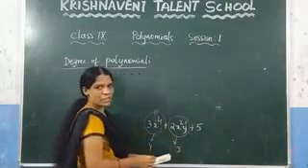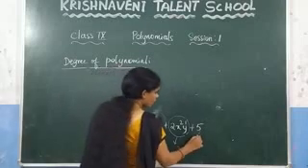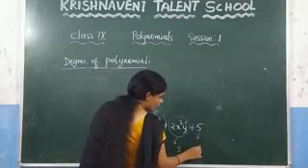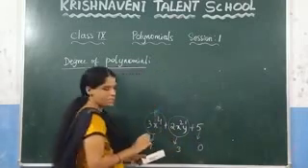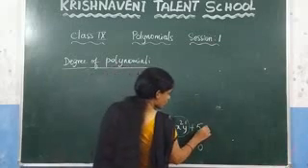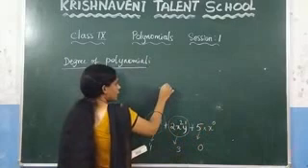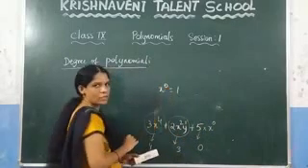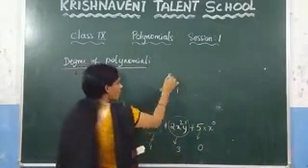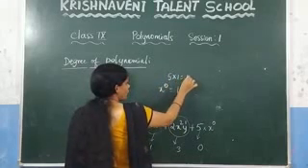So here, what is the degree of this term? 3. And here, what is the degree here? 0. Why? Because it is 0 here. You can write this one as 5 into x power 0. You know that anything to the power of 0 is always 1. So here, if you multiply 5 with 1, you will get 5.